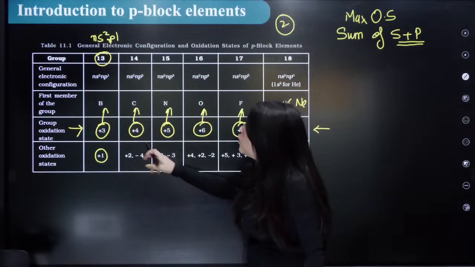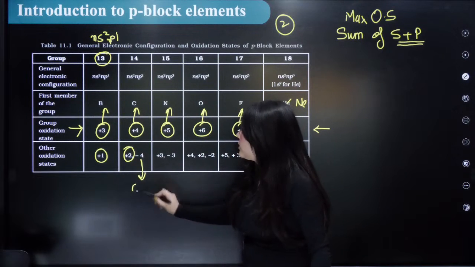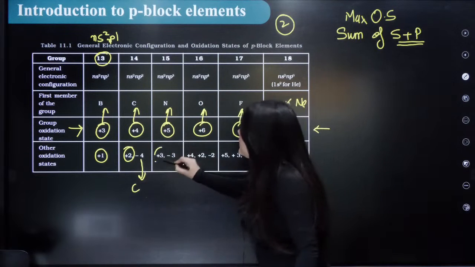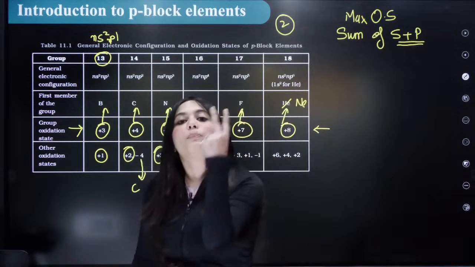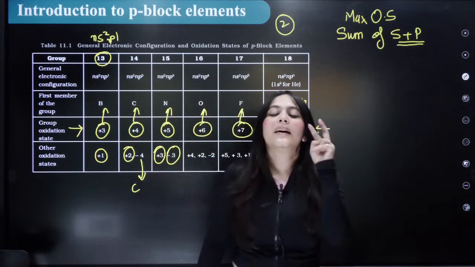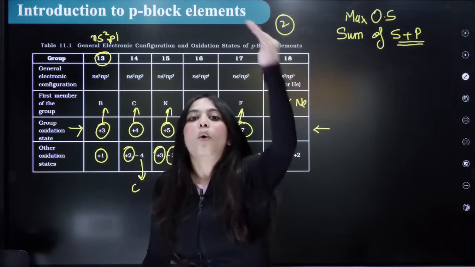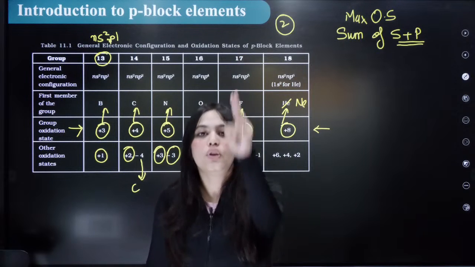Similarly, group 14 can show plus 4 as well as plus 2, and minus 4 is shown by just carbon. Remember this. Similarly, group 15 can show plus 3 and minus 3 oxidation states. So the difference is again of 2 units. Remember this. So the difference in oxidation state when we go down the group is 2 units.